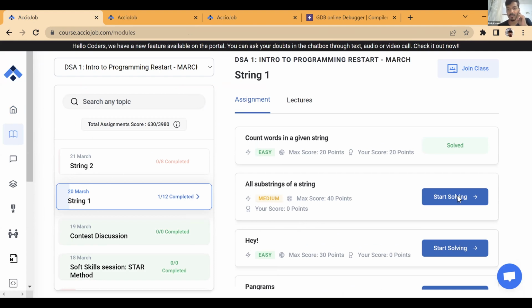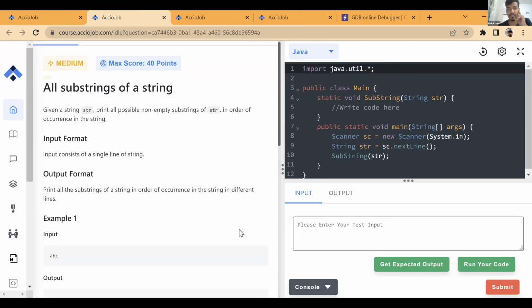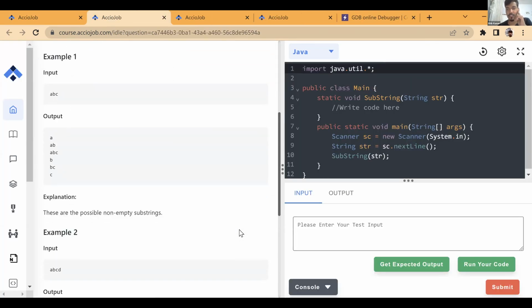Did you solve this question where you are asked to find all the substrings of a string? No. How do you find all the substrings? Not using substring. Try to use the least number of functions on string as possible. The reason being, string is one such topic where the interviewer asks you to write those functions yourself. Okay, so the interviewer expects you to write those functions.